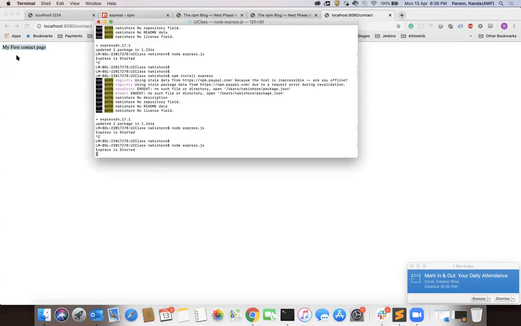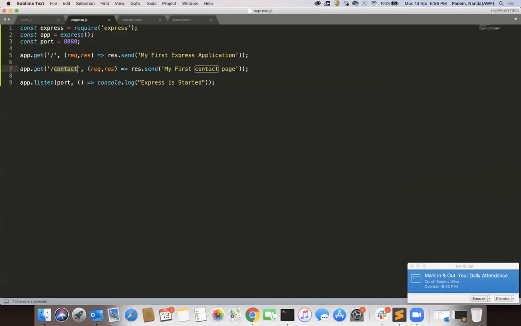Any questions over here? So like this, what we can do is, you can do things. This is going to be a get request. Suppose you wanted to do a post request, you can see there are multiple requests in the URL. So this is app.get. Suppose you wanted to do a post request, means someone is posting the request from an HTML page. That response you need to consume over here. Then what you can do is, you can just do app.post for the contact page.